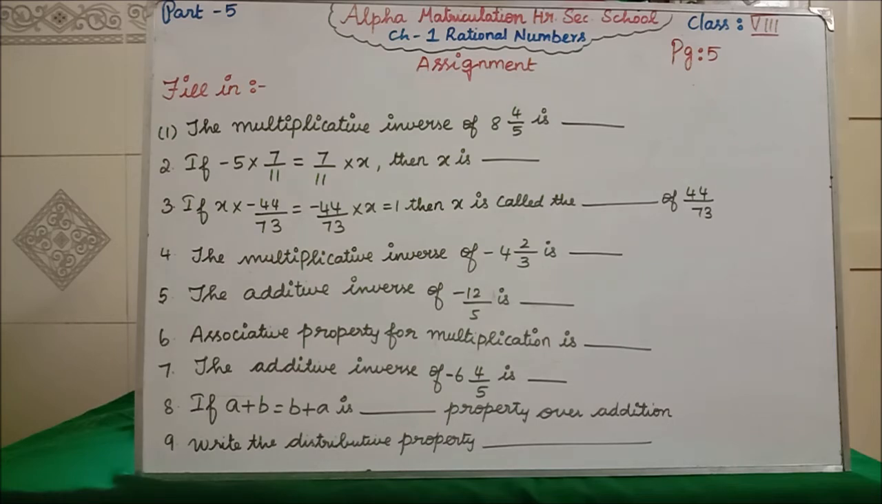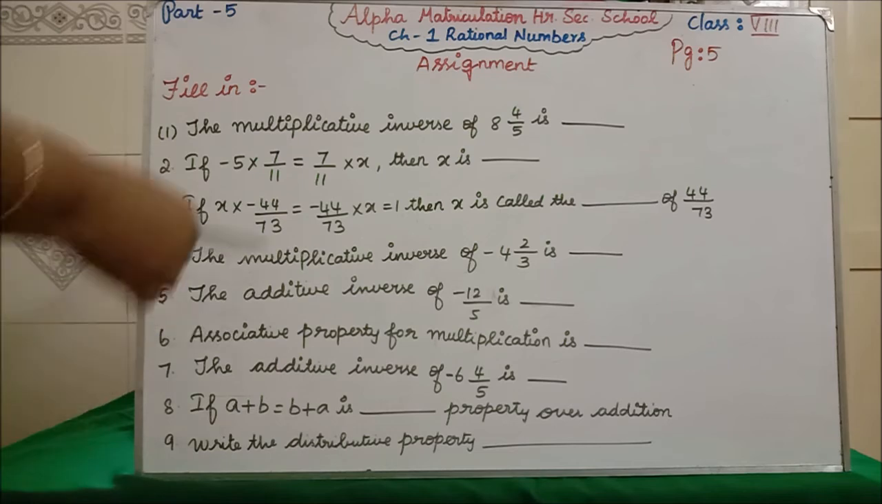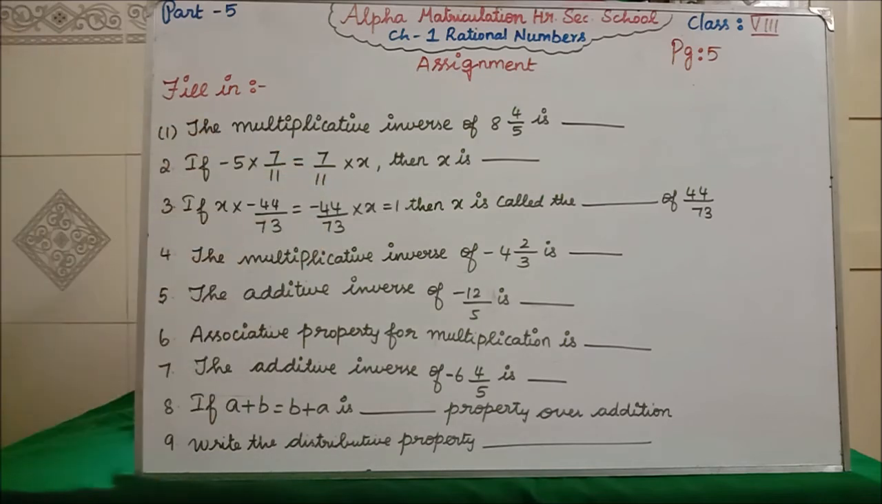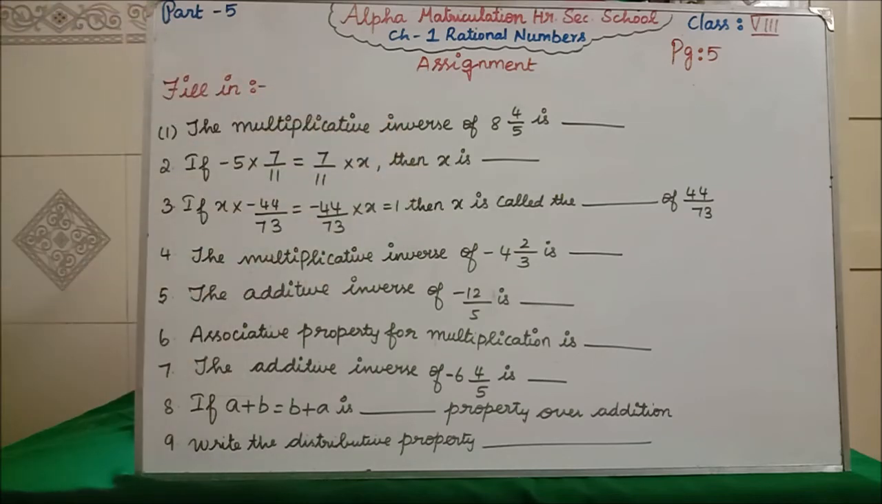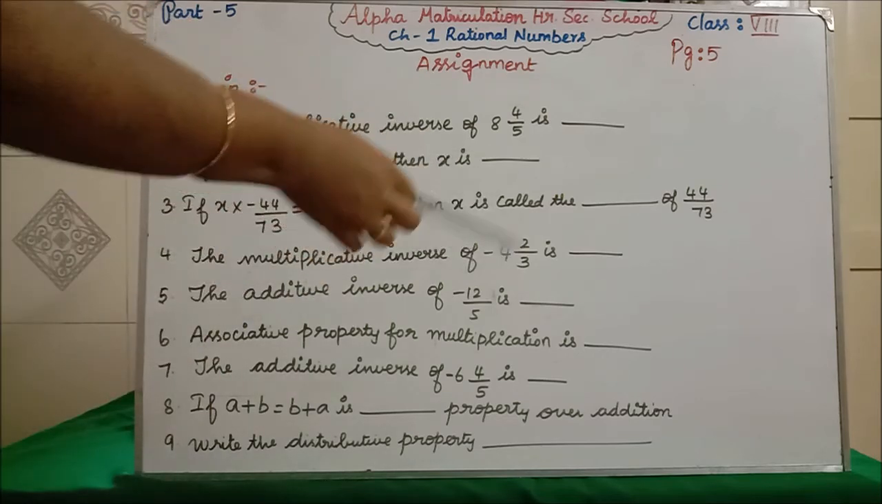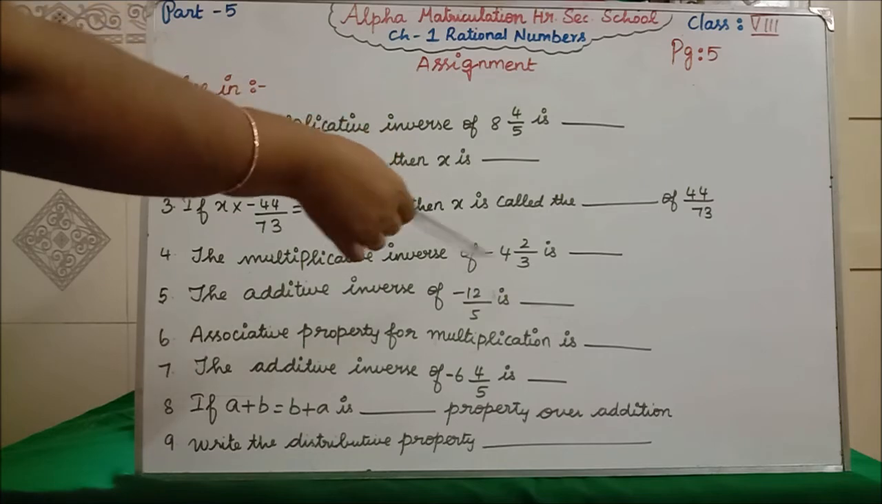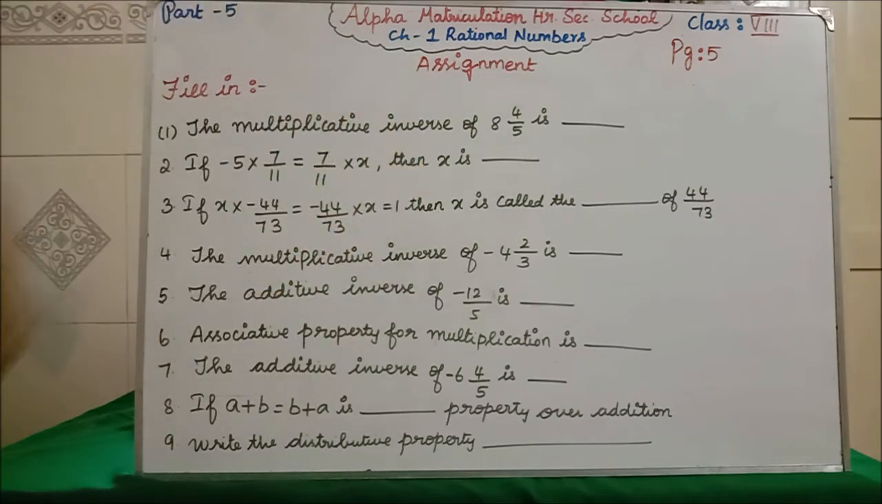If minus 44 by 73 into x equals 1, then x is called the dash. What identity will it come? Think and write the answer. The multiplicative inverse of minus 4 2 by 3 is what? Again I have given you a mixed fraction. Convert this mixed fraction into a normal fraction. Then one answer you will get. Now, that answer you have to do the reciprocal.